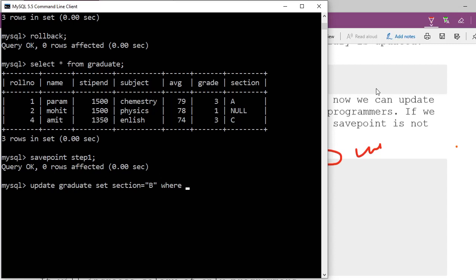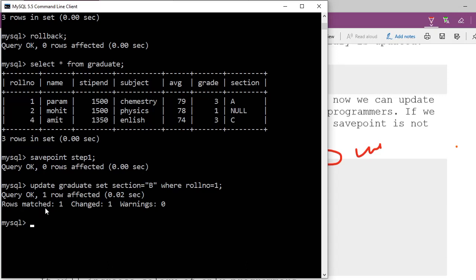So what I'm going to write, where roll number equal to 1. Update graduate, set section equal to B, where roll number is 1. I'm going to press enter key. So this is telling me here that one row is matching, and one change it got. So let me see, select. Sir, roll number you have done 1.